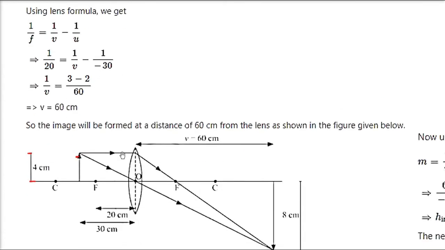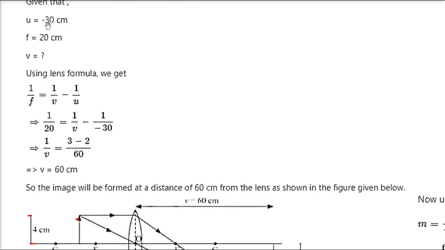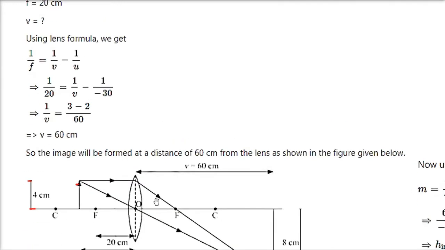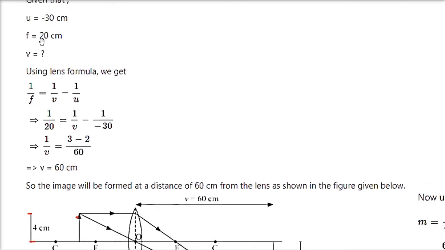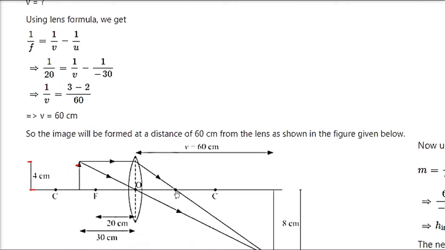See, u is here. You take it as minus 30 by the sign convention. The f is always taken positive, so f is 20 here for the convex lens. So we'll use 1 by f equals 1 by v minus 1 by u. Here we find v as 60. So this v is 60 here.